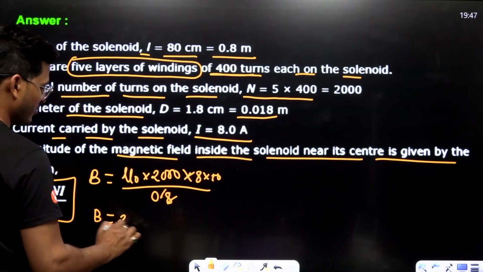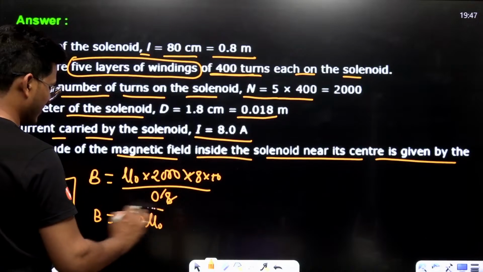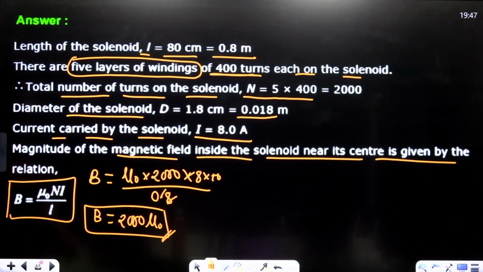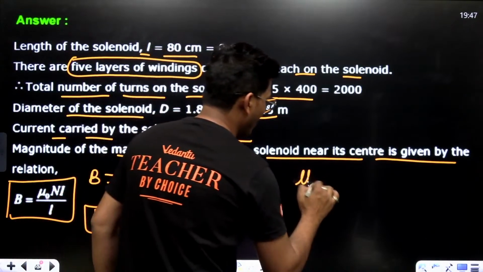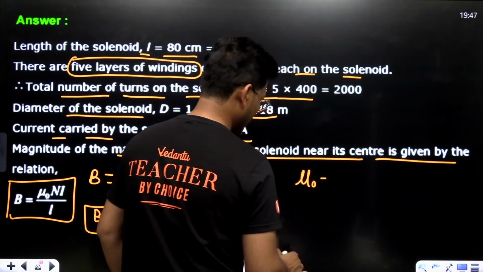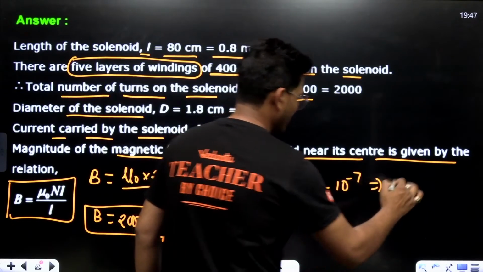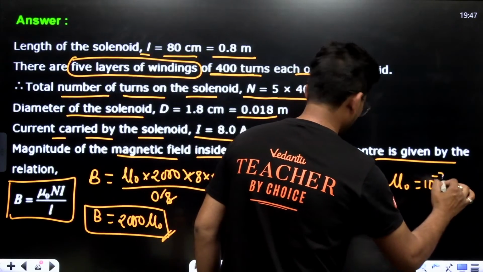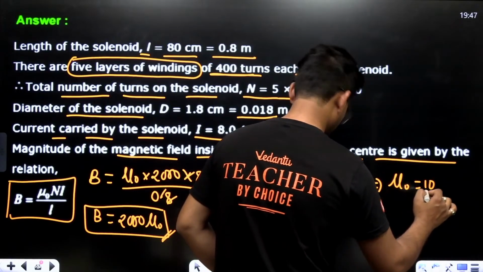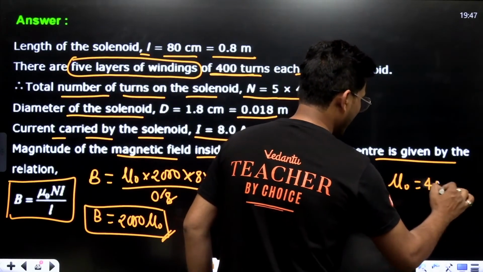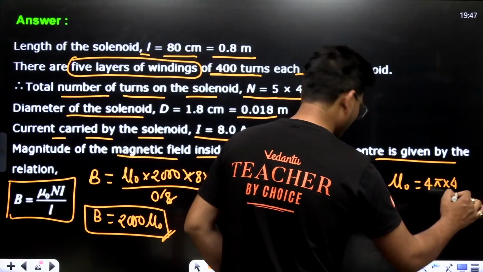B equals 2000 times mu naught. Right? See, mu naught upon 4 pi equals 10 to the power minus 7. So mu naught equals how much? It's basically 4 pi into 10 to the power minus 7.